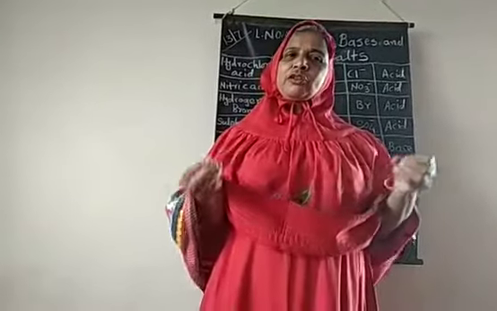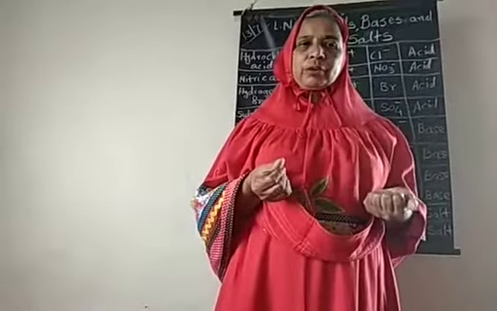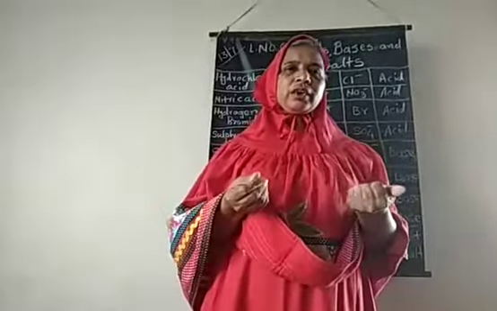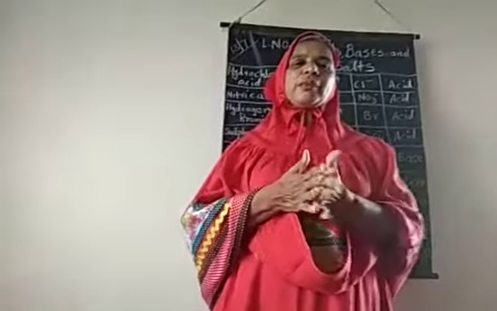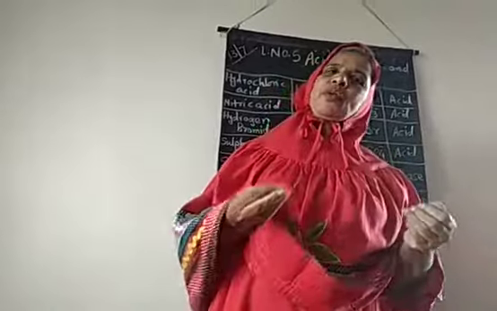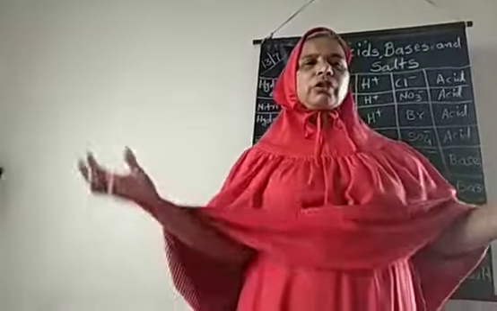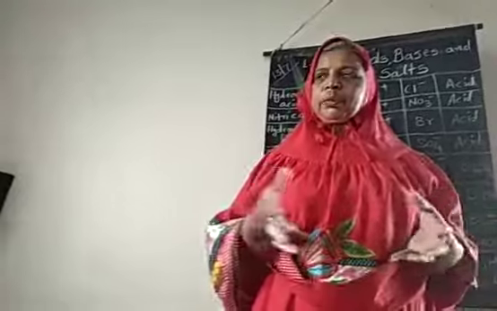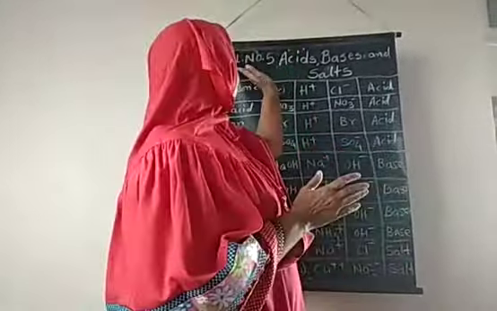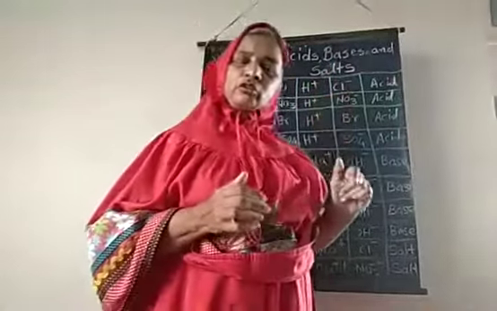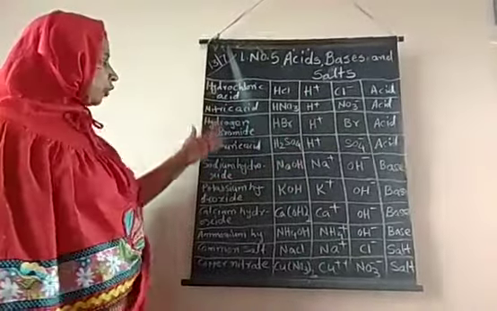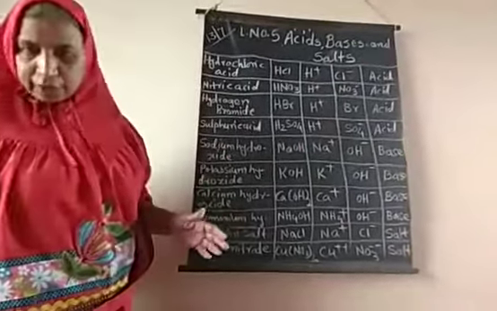Some other substances we use in our daily life, for example washing powder and washing soaps. When we use them, we feel that they are slippery and smooth. These types of properties distinguish different materials present on the earth's surface, and they are categorized into these groups: acid, base and salts. Now some chemicals are given in your textbook in the form of a table.